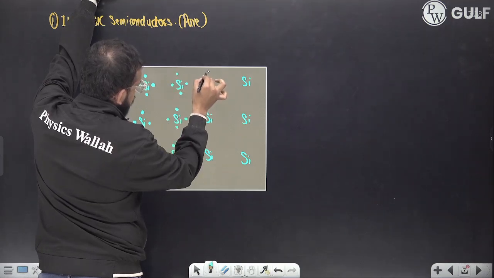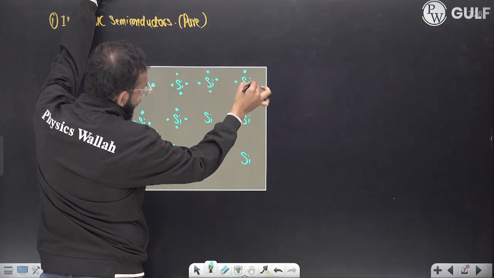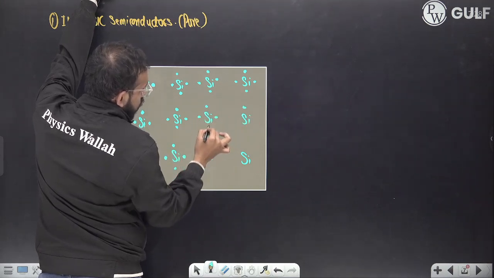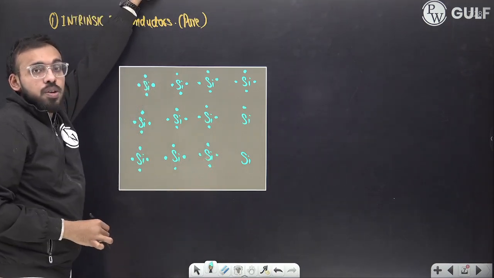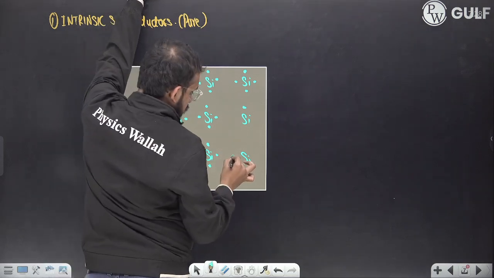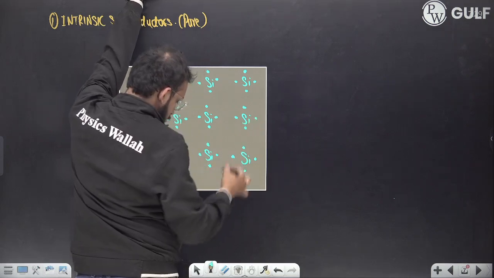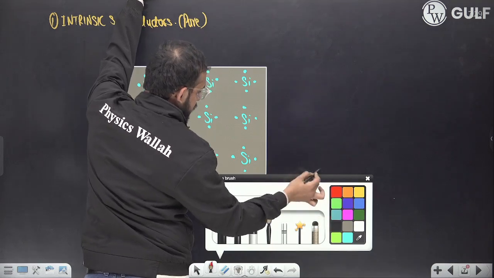Now how will it get 8 electrons? That is the question. And the answer is with the help of covalent bonds. What are covalent bonds? This we had seen in the previous grades. Bonds formed by sharing of electrons. Now, how is it going to form the bond? Let us see behind the scenes.